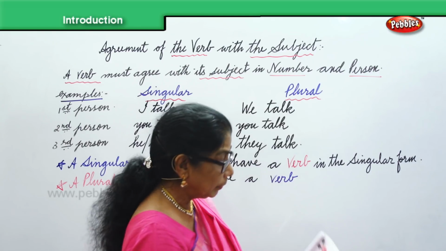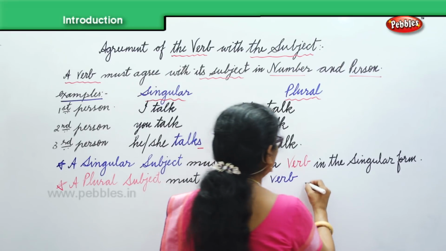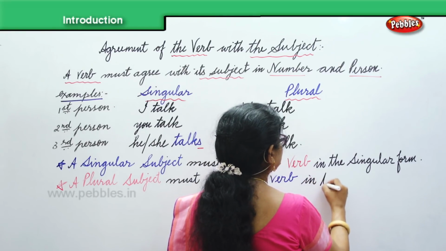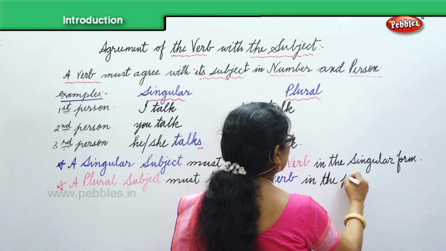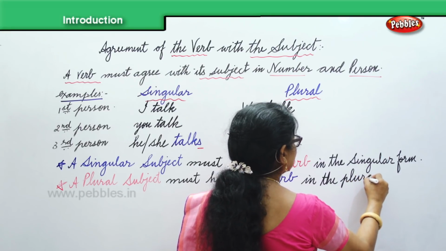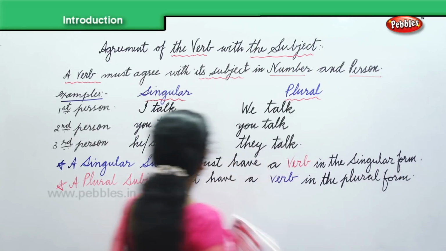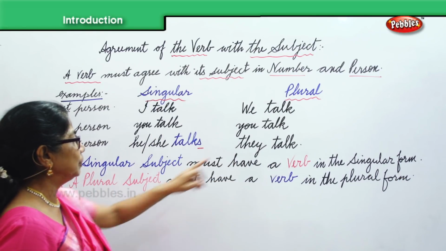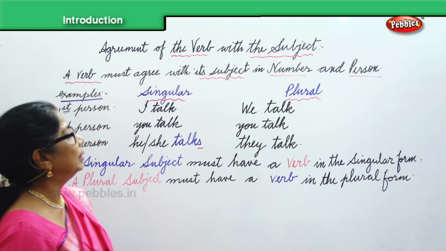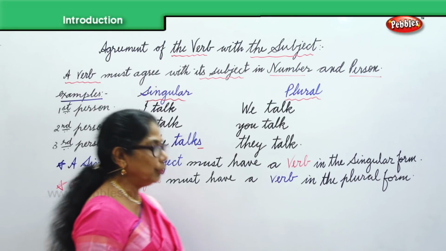Must have a verb in the plural form. Okay. The plural subject must have a verb in the plural form. That's what we are going to look at.